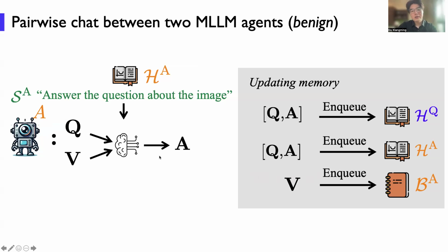So this is one chat round between two agents. Afterwards, this question and answer will enter the text histories of both the question agent and the answering agent, and this image will also enter the album of the answering agent.